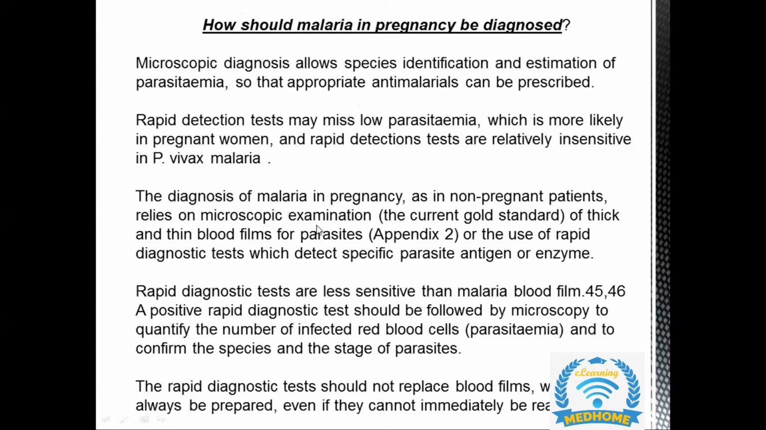Ma'am, in this third paragraph, it says it will quantify the number of infected cells. If you can quantify, it will help to decide whether it's severe or not severe, because if the percentage is more than 2%, it means severe, so the treatment will be different. Second, it confirms the species, whether it's falciparum malaria or another, so the treatment again changes. Third, it will help to identify the stage of the parasite, so the treatment will again change. So it is helpful. Here it is written that a positive RDT should be followed by microscopy, isn't it? That means followed by blood films.